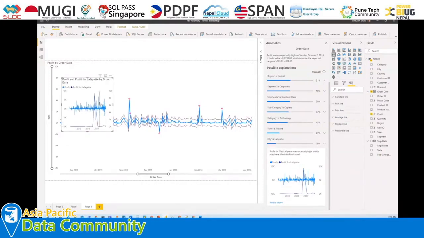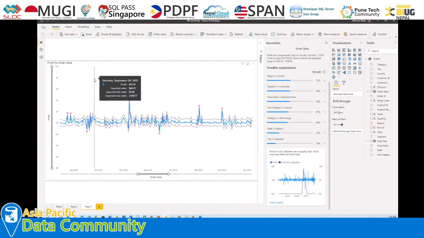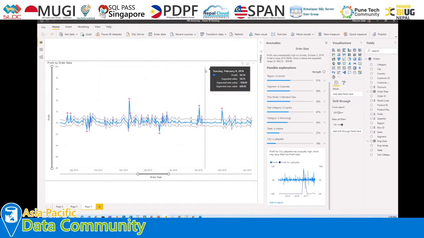Now this is the desktop view where we are demonstrating anomaly detection at this moment, but what about the mobile view? Does this feature support mobile view? At this moment this is in preview, so for mobile view the anomaly detection feature is not available. Hopefully in the future we will have that option available very soon, and we will be able to find the anomalies from mobile devices as well. So this is the overall idea about anomaly detection.